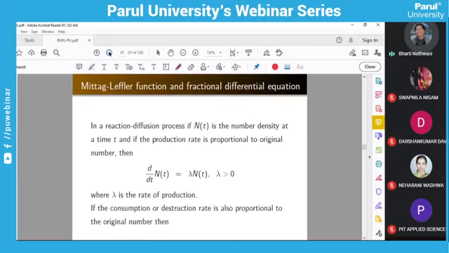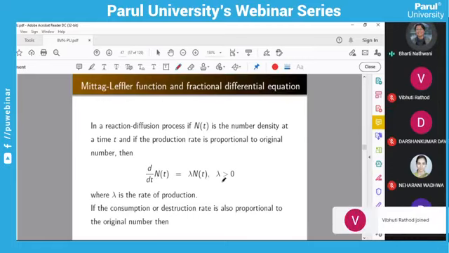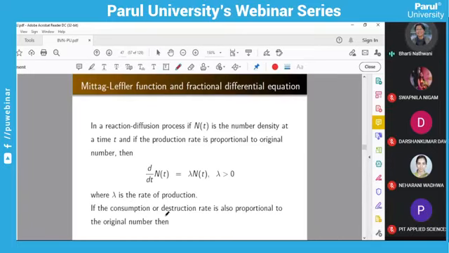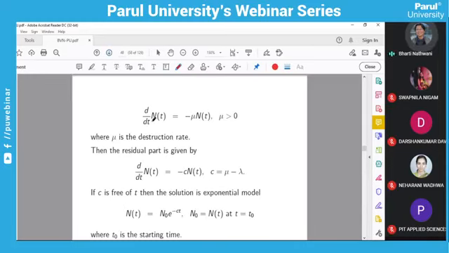Now we will see how the Mittag-Leffler function arises in a fractional differential equation, and how you get it when you solve. We take one simple example. In the reaction diffusion process, if N of t is the number density at a time t, and the production rate is proportional to the original number, then d by dt N of t equals lambda N of t, where lambda is greater than 0. Here lambda is the rate of production, and we assume the consumption or destruction rate is also proportional to the original number. So you will get d by dt N of t equals minus mu N of t, where mu is greater than 0, the rate of destruction.